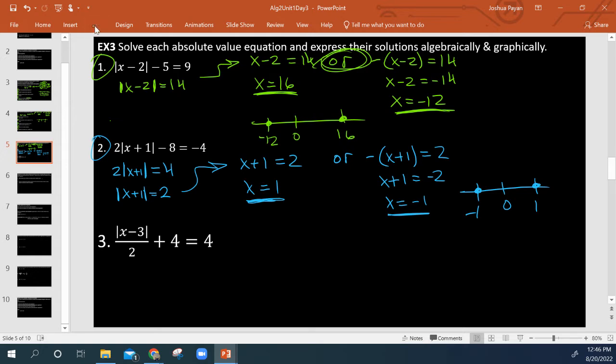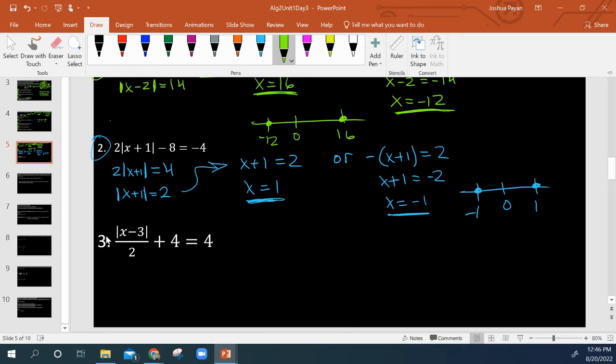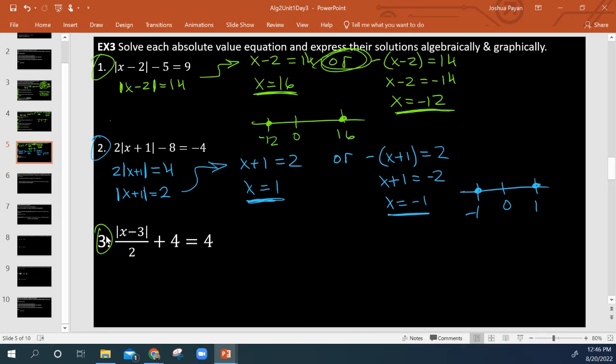Okay, next one, a little bit uglier. I've got a fraction here, so I have two choices. I can multiply everything by 2 now, or I can wait to see what happens if I don't do that. Either way is going to work. I'll do it both ways just to show you. So I'm going to multiply everything by 2 right now.